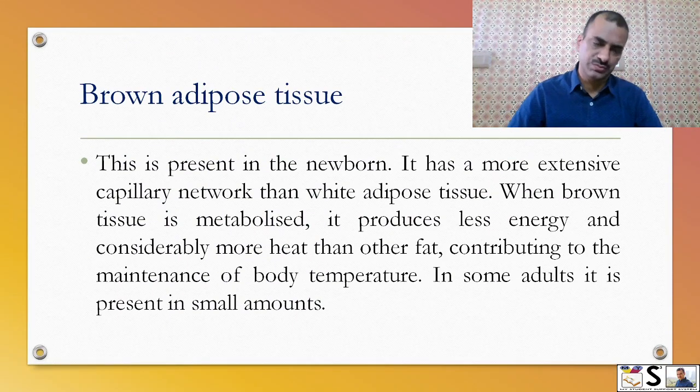Brown adipose tissue. This is present in newborn. It has more extensive capillary network, a lot of blood vessels are there. When brown tissue is metabolized, it produces less energy but produces more heat than the white tissue, contributing to the maintenance of body temperature. In adults, it is present in small amount. Okay, it reduces as the age grows.